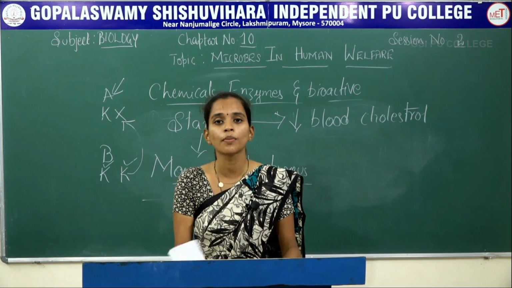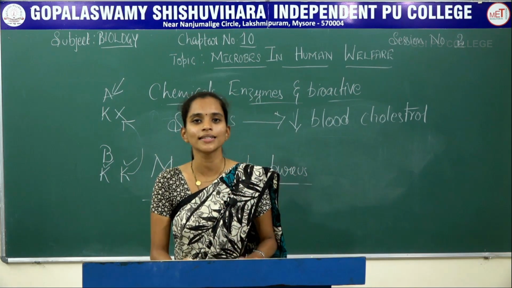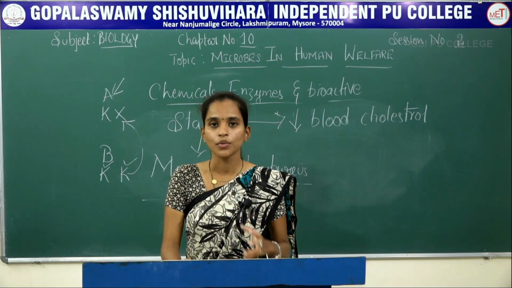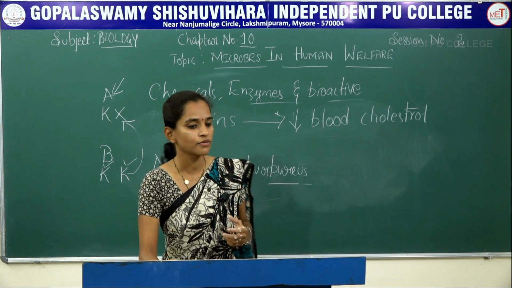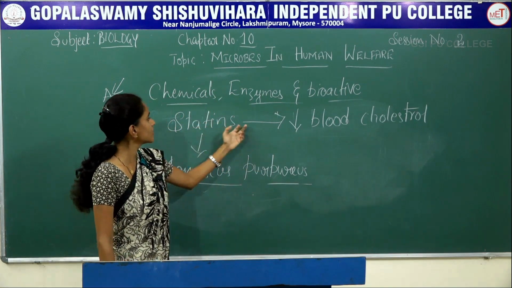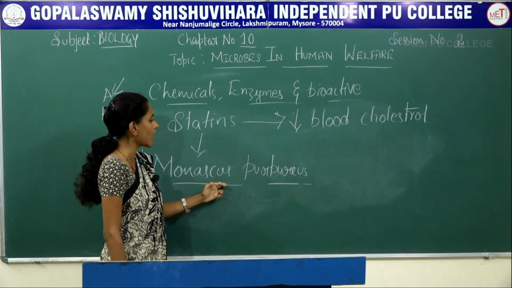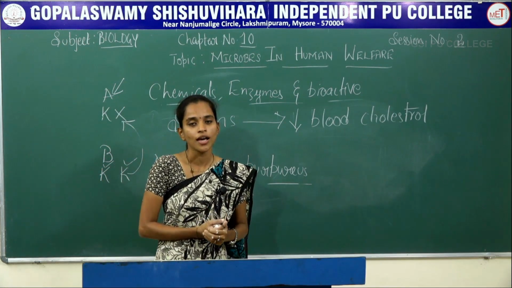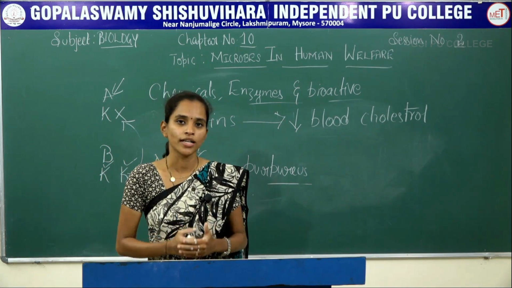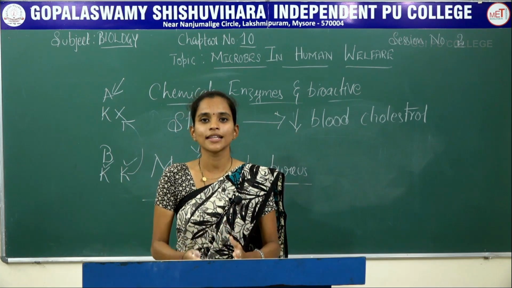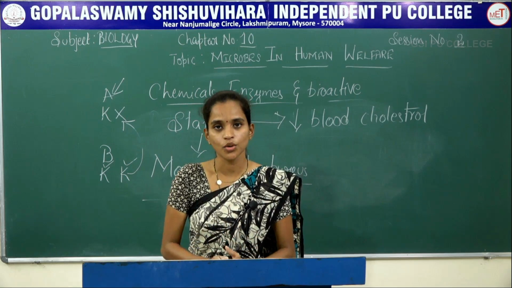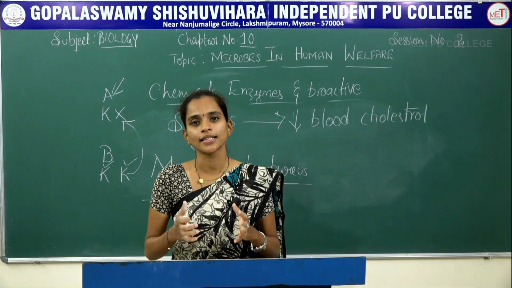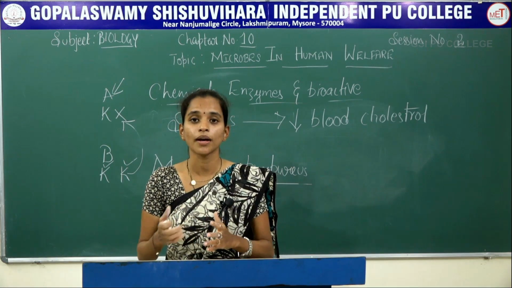Two more bioactive molecules: one is used as an immunosuppressive agent, that is cyclosporin A, which is extracted from the fungus Trichoderma polysporum. One more is statins, which is extracted from Monascus purpureus. This is a yeast which helps in reducing the blood cholesterol. That is why it is also termed a blood cholesterol lowering agent. So that is about different types of microbes used in household industries, small scale industries, large scale industries, as well as chemicals, enzymes and bioactives.